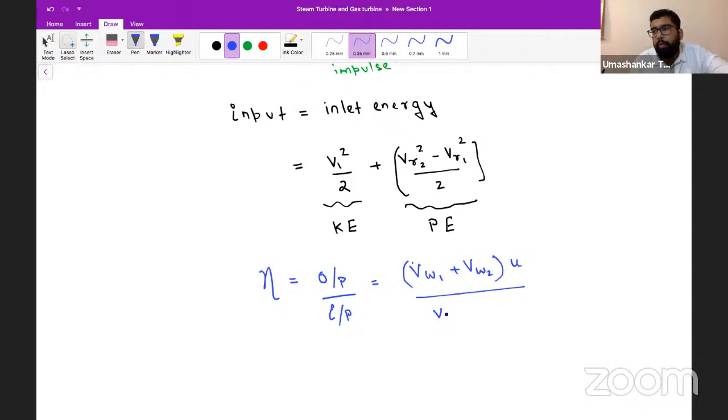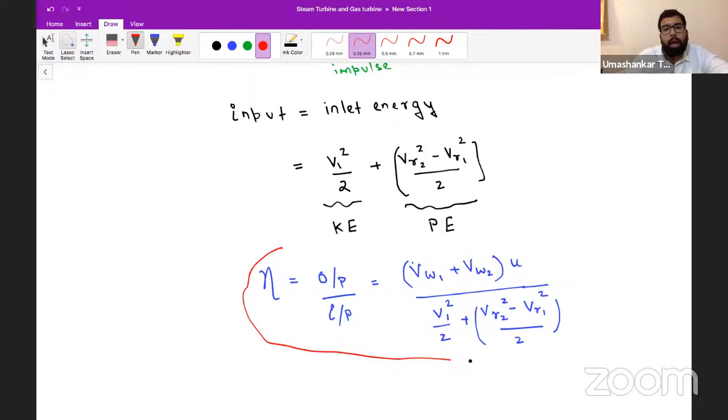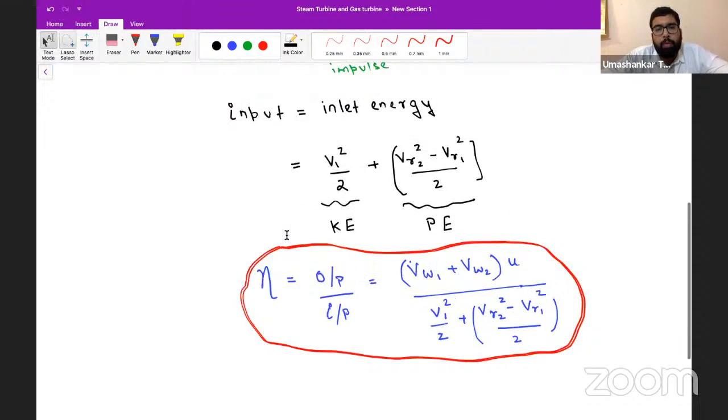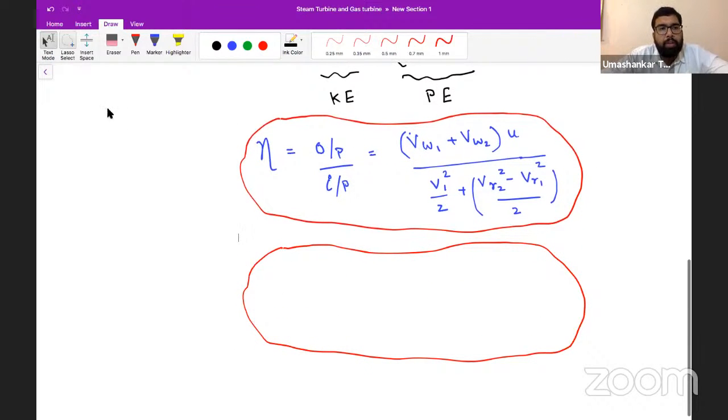So what will be the input here? It will be V1 square by 2 plus VR2 square minus VR1 square by 2. Live students can respond to me if they are able to understand it or not. So this is the formula of efficiency of a reaction turbine.